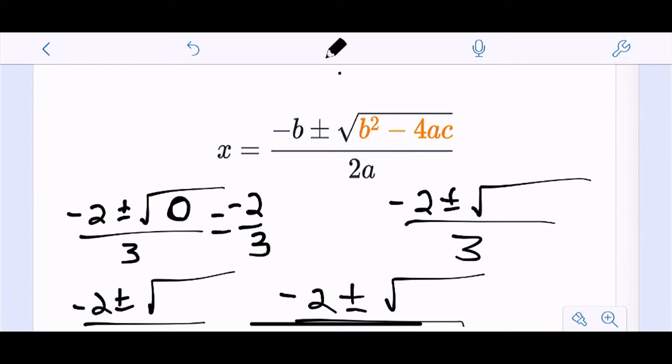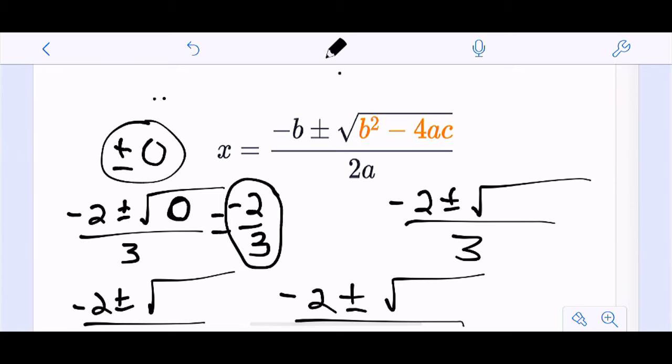So guess what that tells me? I only get one solution, because plus or minus 0 doesn't change anything. And it happens to be a rational number because it's a ratio. That's all a rational number is.